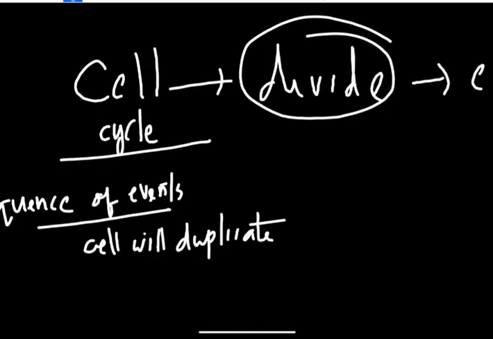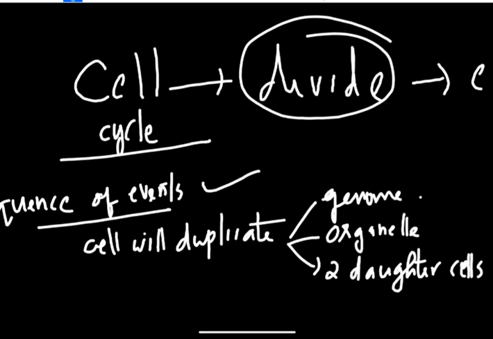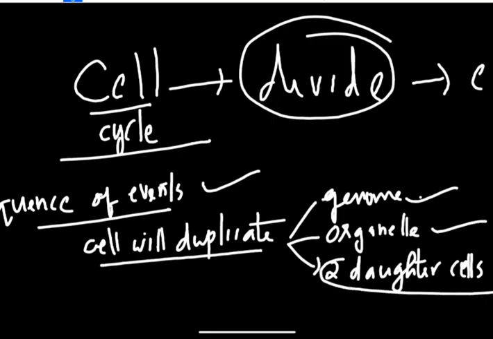In which cases will they duplicate? The genome gets duplicated, and the organelles get duplicated, and they get divided into two daughter cells. So what is the cell cycle? It is a sequence of events where the cell duplicates its genome and its organelles, and forms two daughter cells.